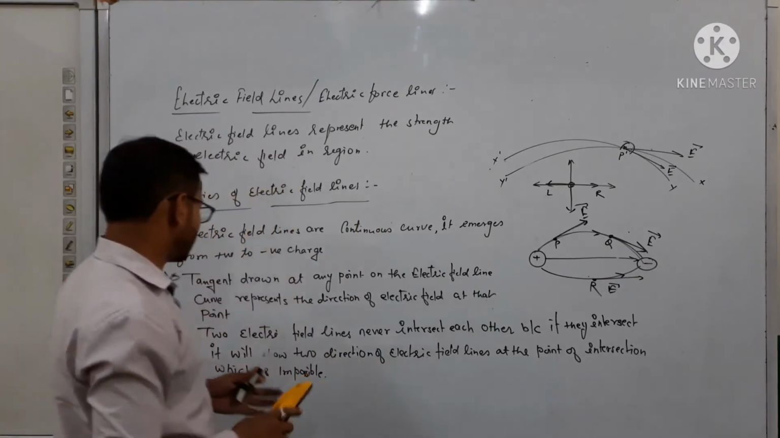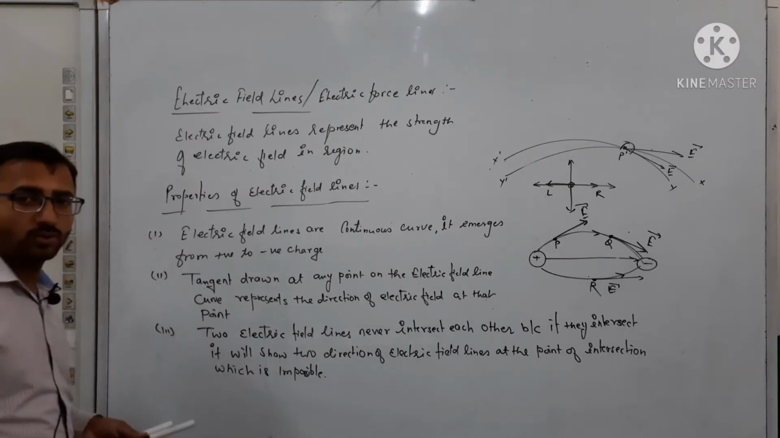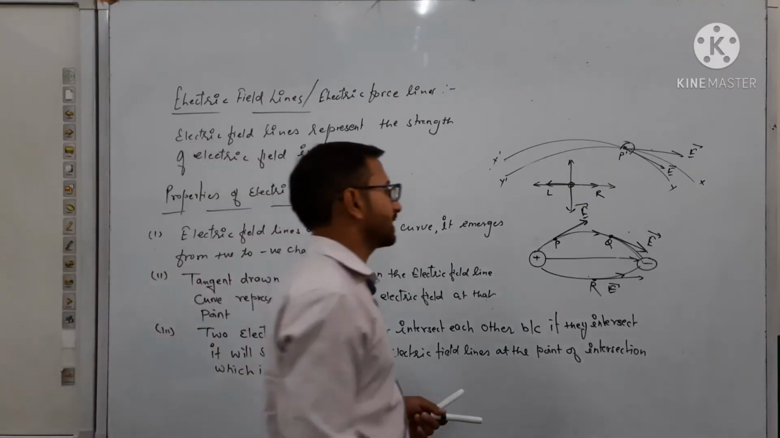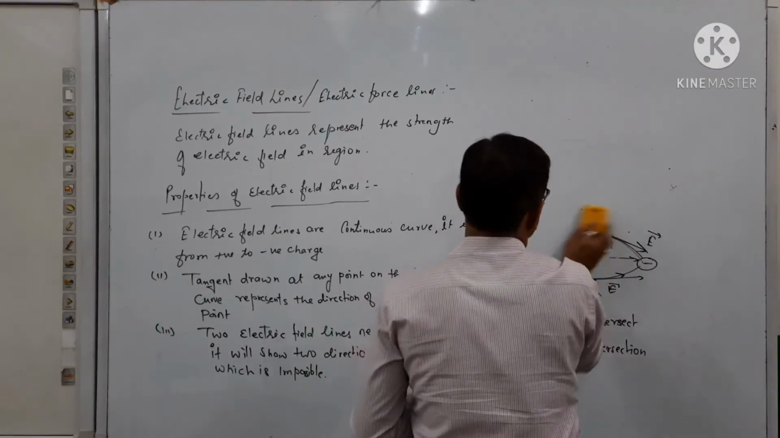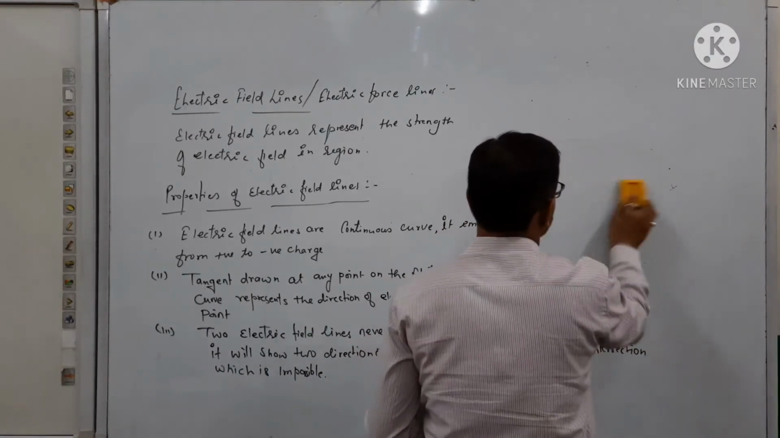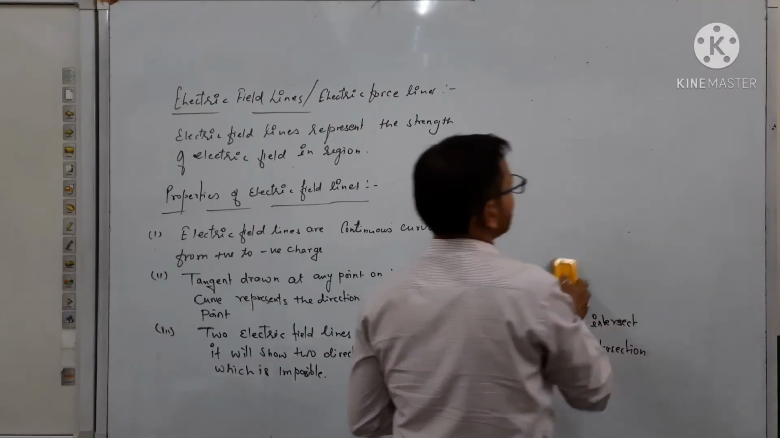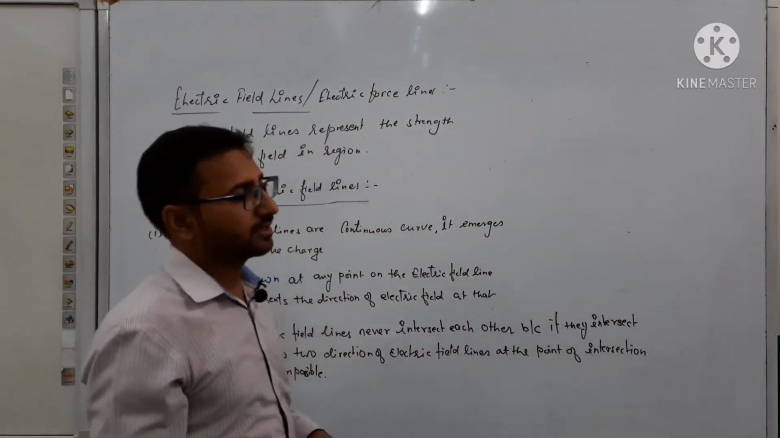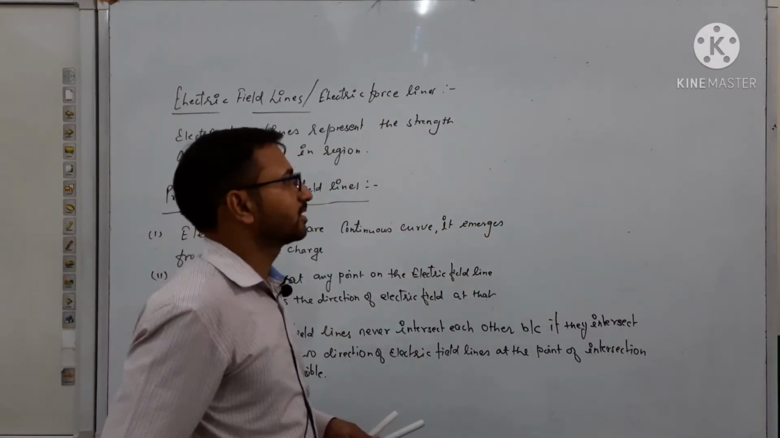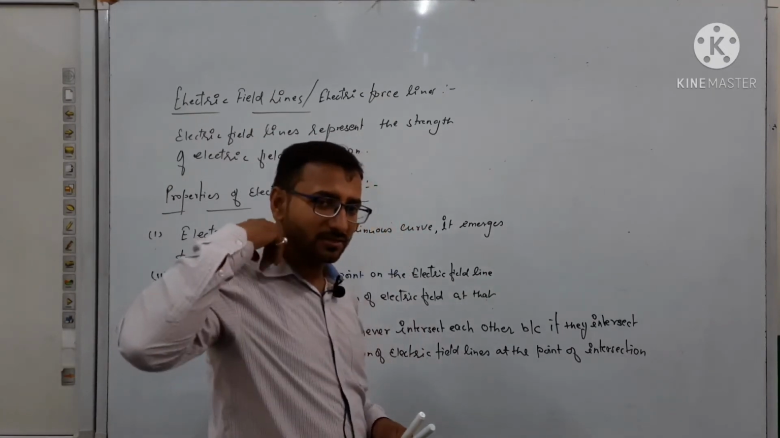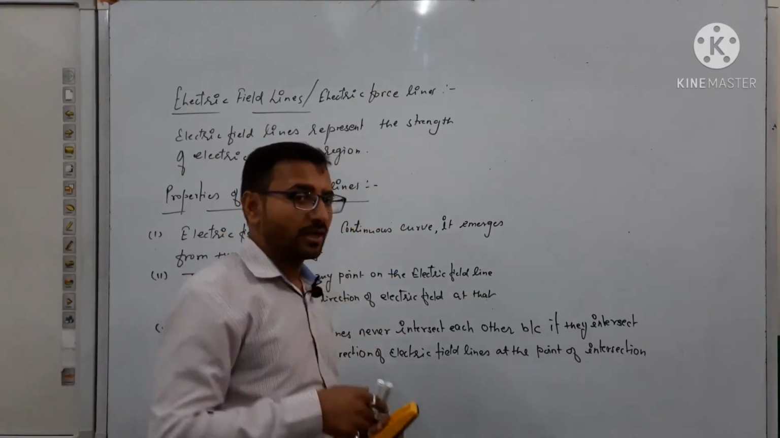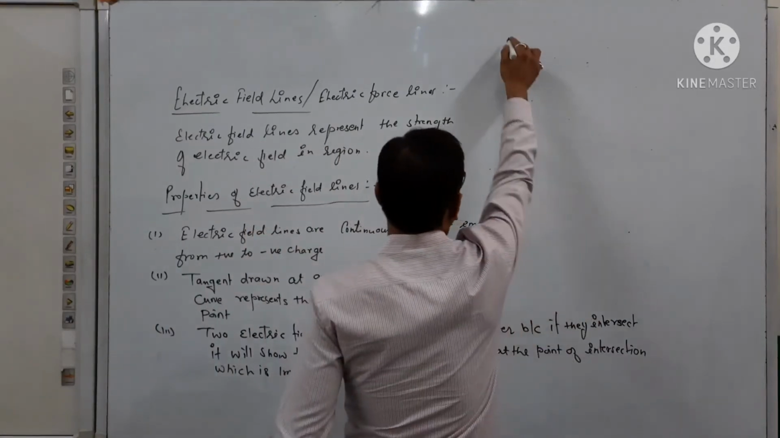So this point is third. Two electric field lines never intersect each other, because if they intersect each other, at the point of intersection we will get two directions of electric field, which is impossible. And we get the electric field direction by drawing the tangent at that particular point.